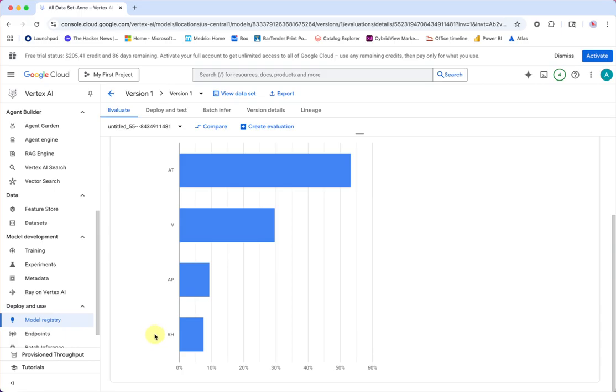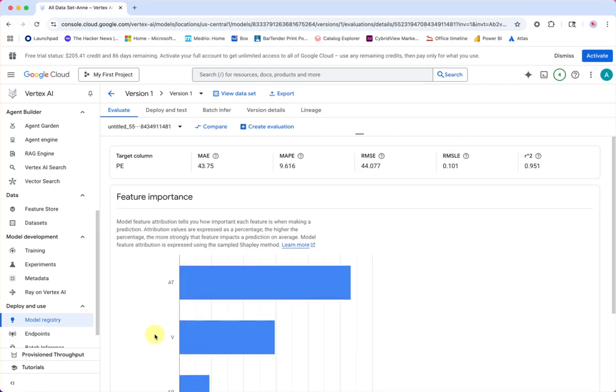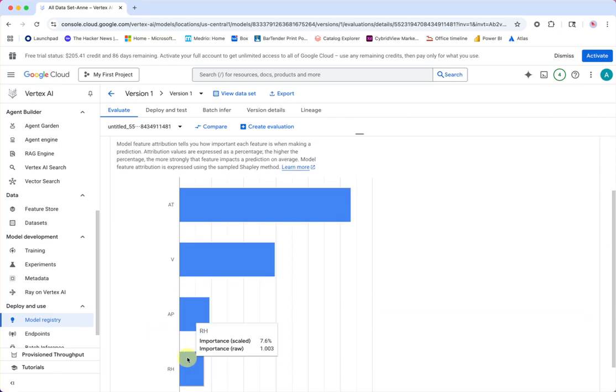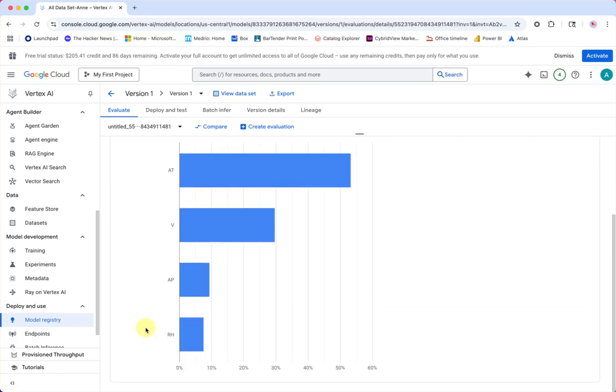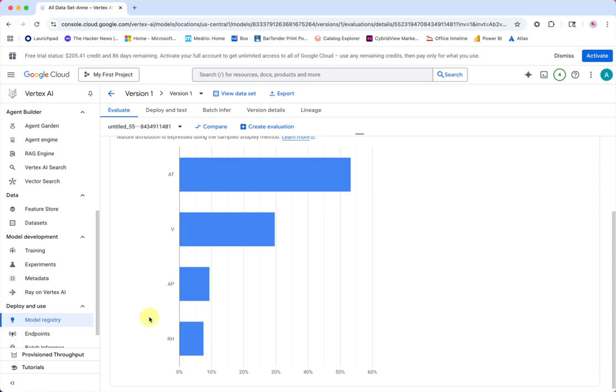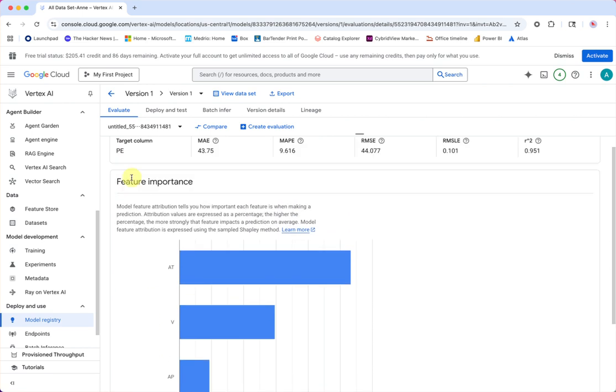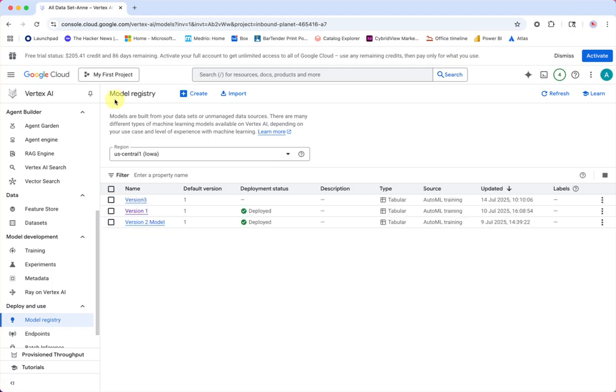So the second model that I created, I dropped that feature of least importance, which was RH. I then used the AutoML to build a linear regression model using that tabular data. And then my data set was limited to the features that excluded RH. So my second model I evaluated based on the R squared value, and that value was 0.914. So overall, my first model performed better, and therefore I would prefer that model to be deployed.